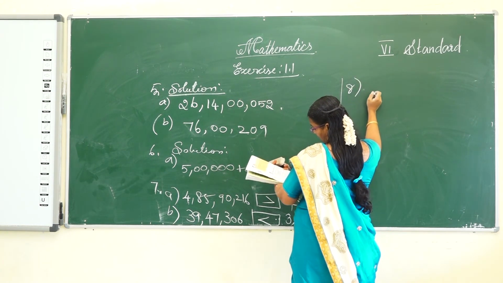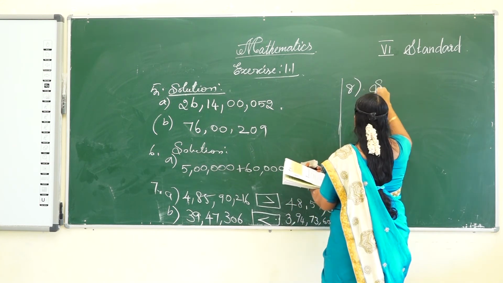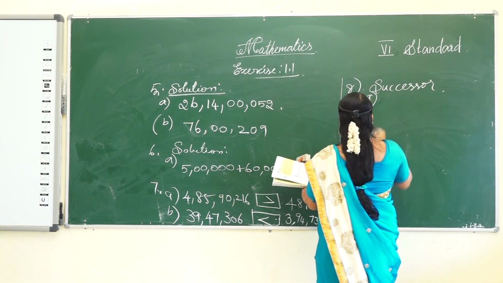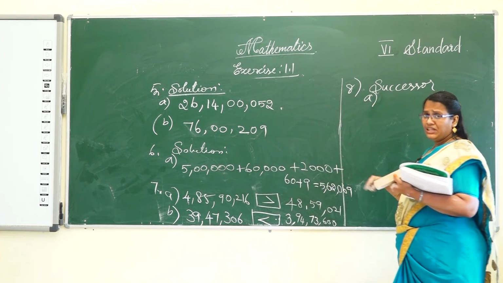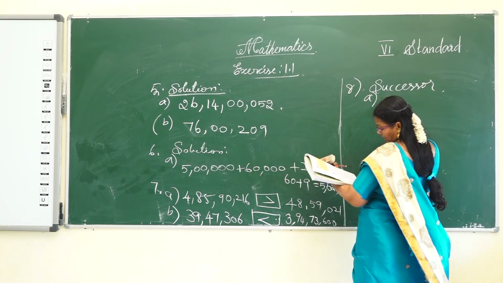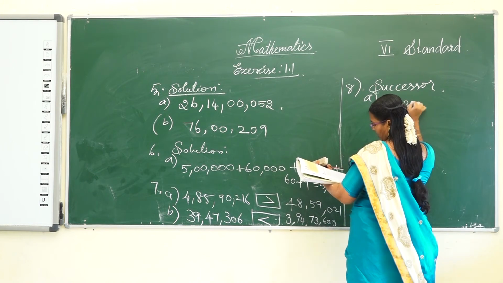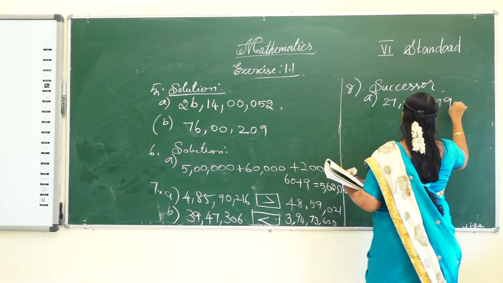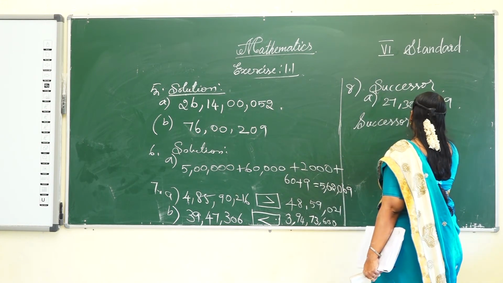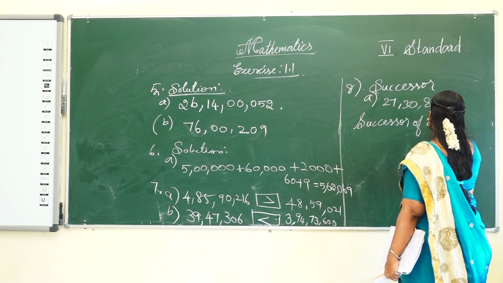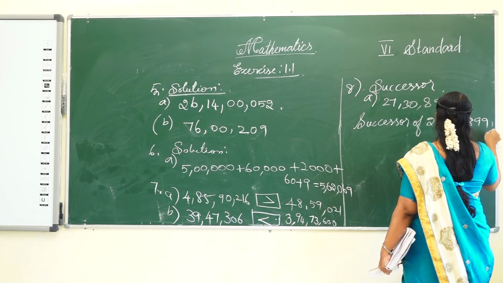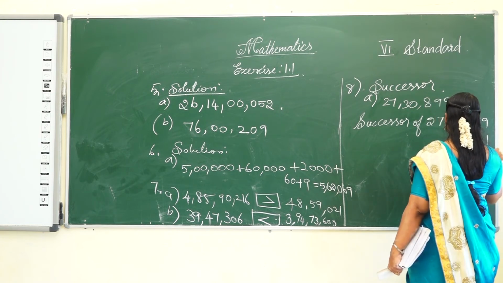Write the successor of each of the following. Successor means add 1 to the given number. Here the given number is 27,30,899. So the successor means you have to add 1.